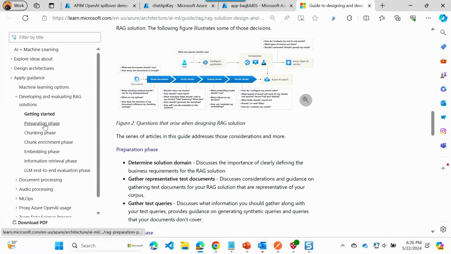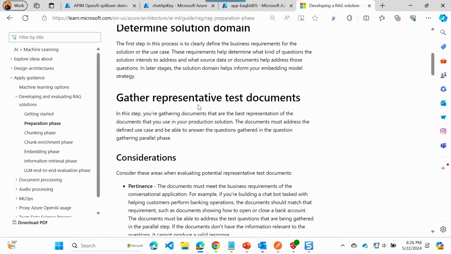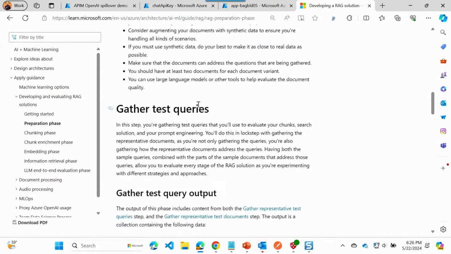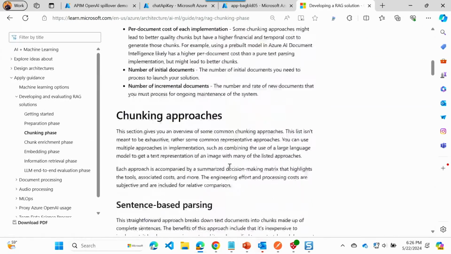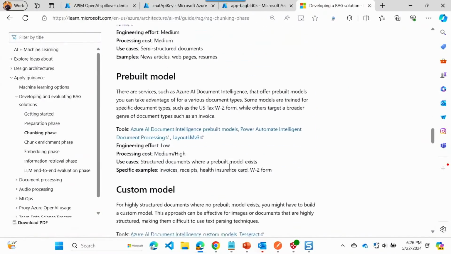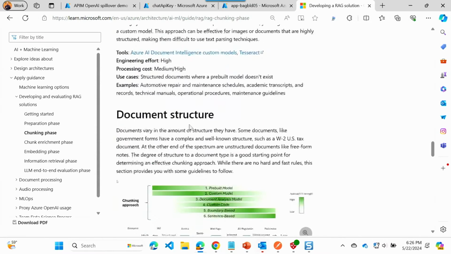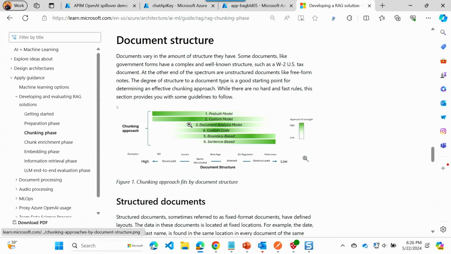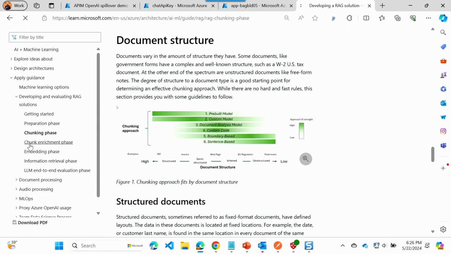So for instance, the preparation phase gives you guidance on gathering the right test documents and the test queries. In the chunking guide, we talk about the chunking approaches, from sentence-based to fixed size, all of the different chunking strategies that are out there. We tell you the tools, the engineering effort, the processing cost, use cases, and specific examples. And then we get into how the document structure should help influence your choice of chunking strategy. The chunk enrichment phase.